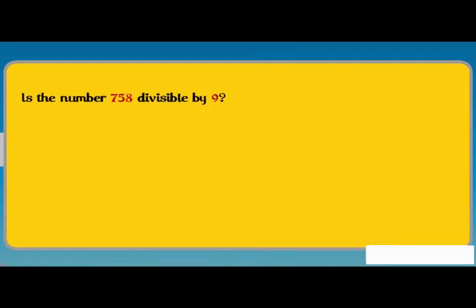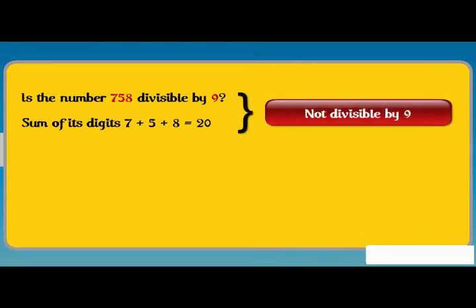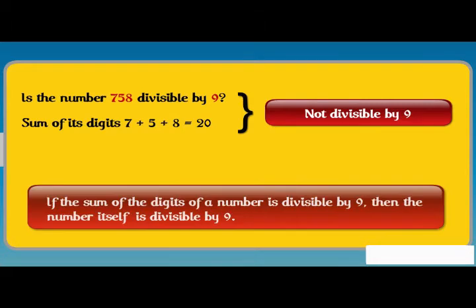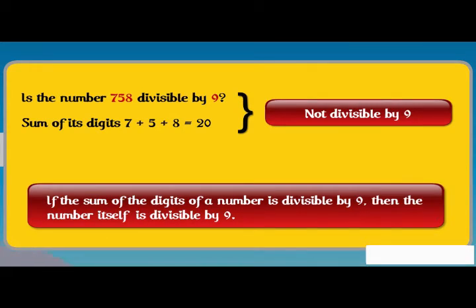Is the number 758 divisible by 9? Let us see by adding the digits. The sum of its digits, 7 plus 5 plus 8 is equal to 20, is not divisible by 9. So, the number is not divisible by 9. These observations lead us to say that if the sum of the digits of a number is divisible by 9, then the number itself is divisible by 9.